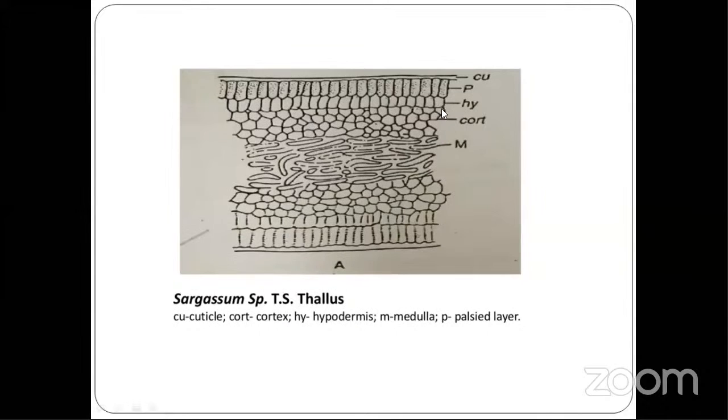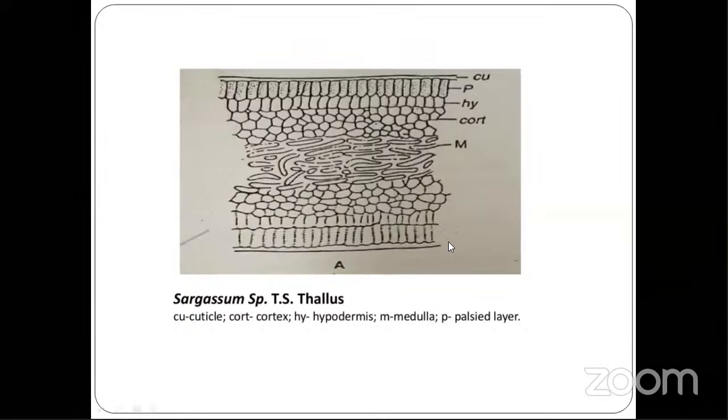So here you can see the cortex. The cells of the outermost layer of the cortex contain chromatophores, and they help in photosynthesis. The cortex stores reserve food materials.